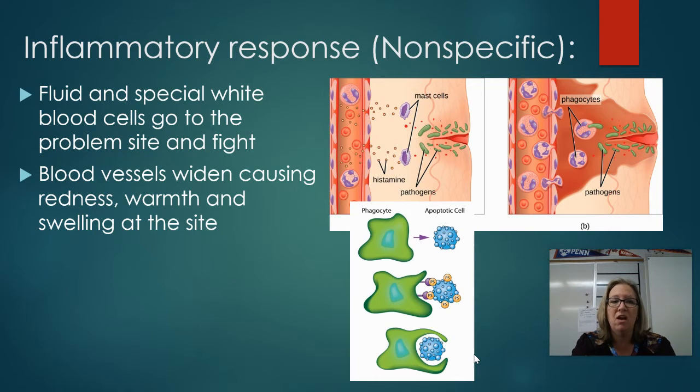Blood vessels in the area will actually open up a little bit to get more blood flow there so that more white blood cells can get there. And so that's why sometimes when you cut yourself and maybe it's not infected yet, but your body's just kind of working on keeping it from getting infected, it might feel a little puffy, and it might be a little red and warm. That's because those additional blood cells right there. That's part of the inflammatory response.